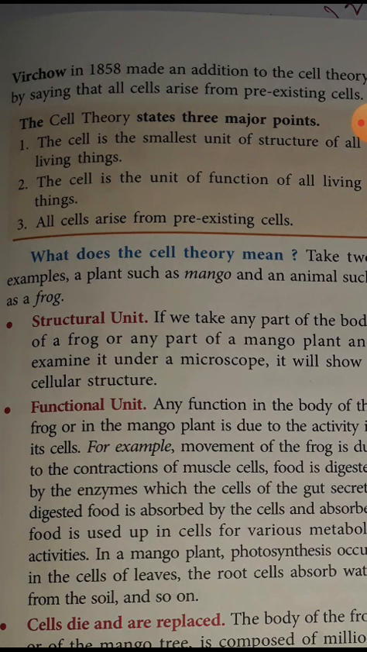The cell theory states 3 major points. The cell is the smallest unit of the structure of the living things. Cell is the unit of function of all living things. All cells arise from the pre-existing cells. These 3 are the important points. Let me make you understand what structural unit and functional unit mean.